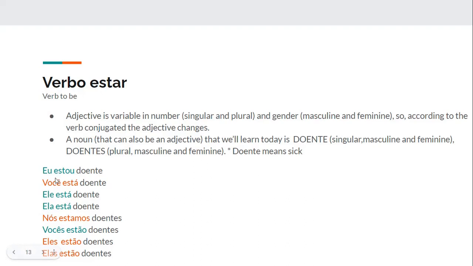So eu, I, you, he and she, it's singular, so doente. Nós estamos doentes. Vocês estão doentes. Eles estão doentes, elas estão doentes. So for nós, we, vocês, you, eles, elas, they, it's plural, and that's why we are using doentes here in this case.